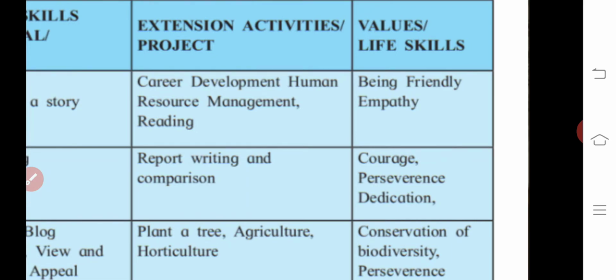From this topic, which values or life skills would you achieve? First one, being friendly, how to be a friend of any person. Being friendly does not mean that I will make friendship with one person and that is enough. I will be a devoted friend. Whatever the problem of my friend, at any time, I will go there and help him out or help her out.